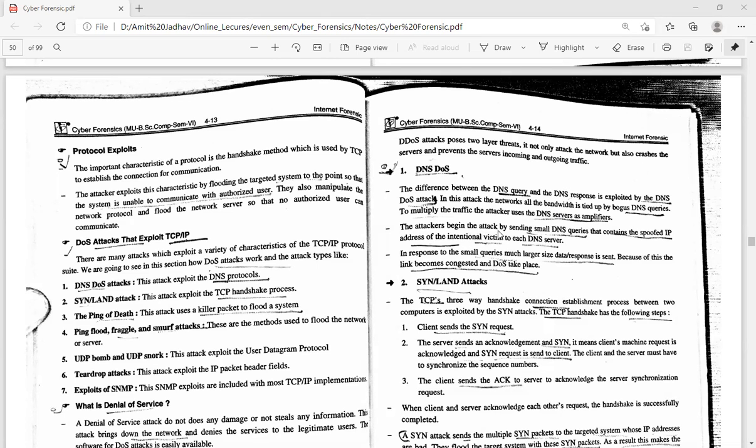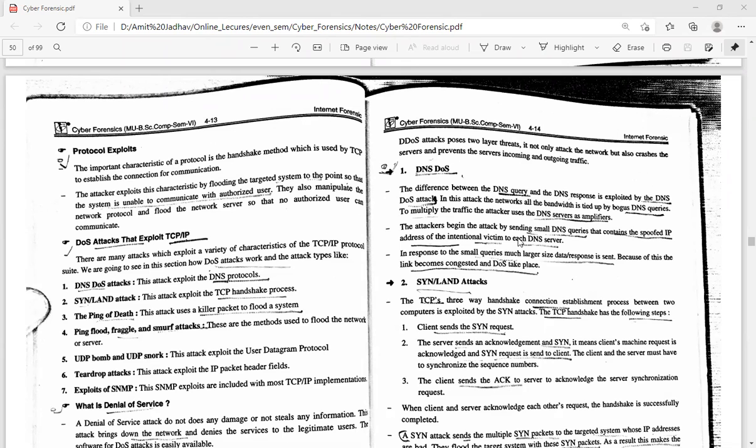The attackers begin the attack by sending a DNS query that contains a spoofed IP address. Here the attackers not only send the DNS query, they also create a spoofed IP.